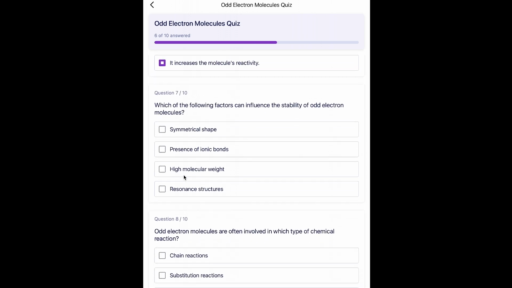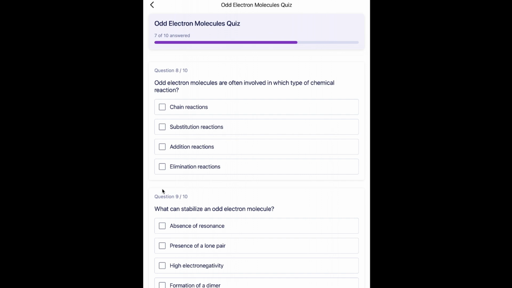Next question is, which of the following factors can influence the stability of odd electron molecules? And the options are symmetrical shape, presence of ionic bonds, high molecular weight, and resonance structure. As we previously discussed, unpaired electron can delocalize between atoms, which is called resonance. And resonance increases the stability of odd electron molecules. So the answer will be resonance structure.